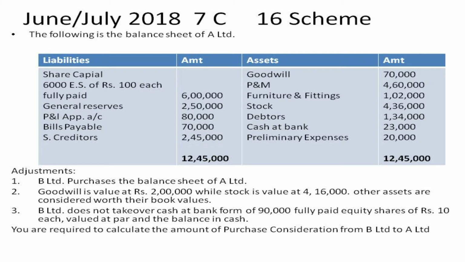Fictitious assets like preliminary expenses, underwriting commission, discount on issue of shares, discount on issue of debentures, expenses on issue of debentures, and debit balance of P&L account are not taken over by the buyer company. So these values will not be considered. Here we have preliminary expenses and we don't consider that. We have cash at bank, and they asked us not to consider that also. So let us solve the problem. Go to the solution. I'll just rub the board.